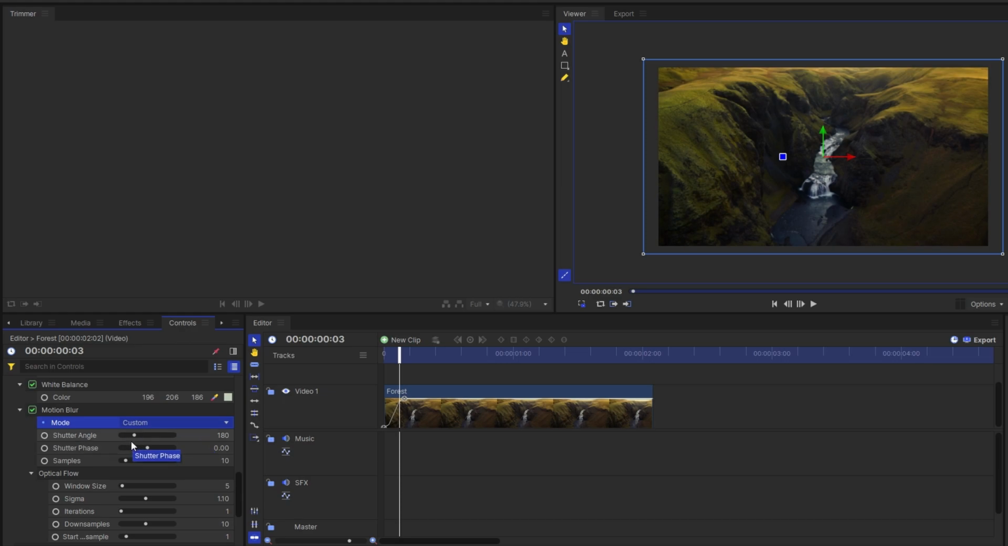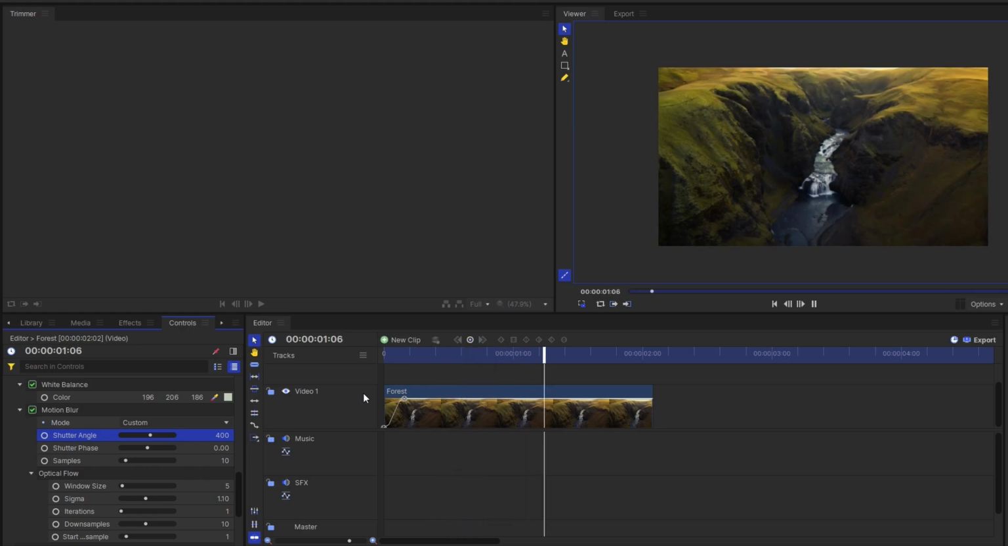Adjust the shutter angle to control the amount of blur. You can set it to your preferred value, for example 400. Now play back the section of the video to preview the motion blur effect.